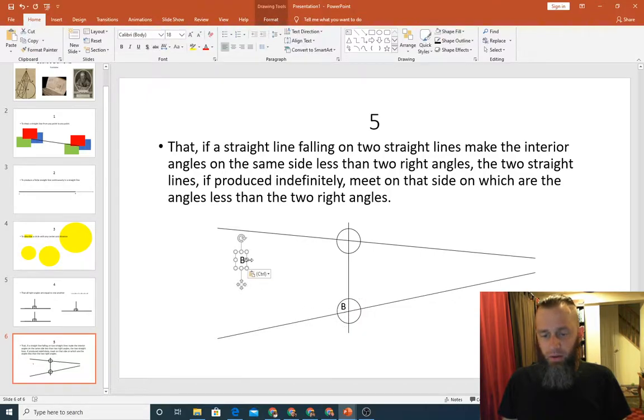B. But this can't be angle B as well. It has to be angle A.